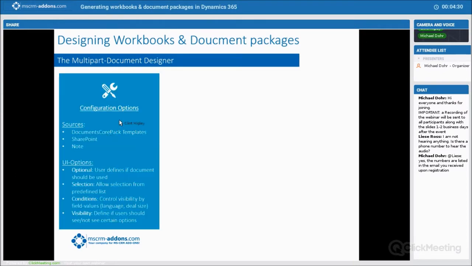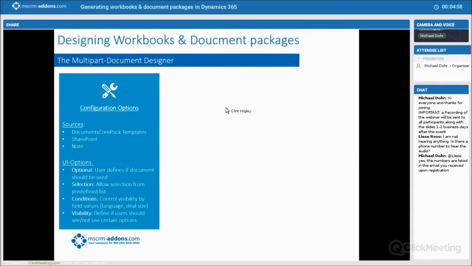Some of the configuration options you have in there: you can actually use different sources. You can use the DocumentsCorePack templates. You can use static documents from SharePoint. You can pull those into these multi-part documents as well, and you can pull information in from notes. So these are both static, and then you also have your DocumentsCorePack templates. You can pull that information and combine these into one document.